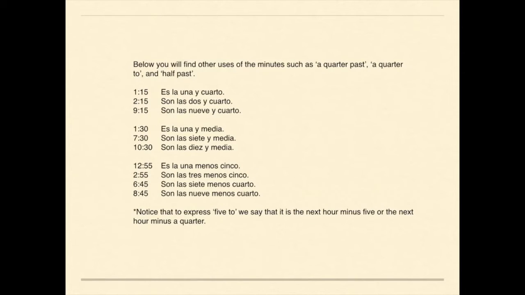If it's 2:55, almost 3 o'clock, we could say son las 3 menos 5. 6:45 or a quarter to 7, son las 7 menos cuarto. 8:45 or a quarter to 9, son las 9 menos cuarto. Notice that to express 5 till or a quarter to, we say that it is the next hour minus 5 or minus a quarter. Okay, so interesting. Quarter to or 5 till.